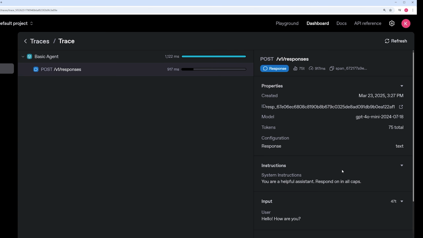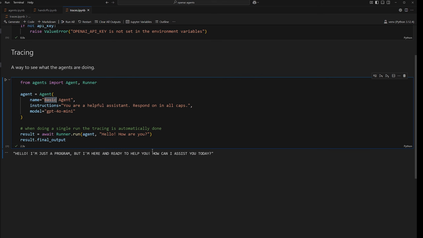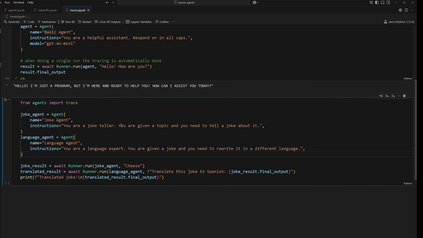And this is obviously going to be very useful so that you can debug and just know what's going on in your application. But this is going to be way more useful when you're doing multiple things. So let me show you. Okay, so if we go back to this example here where we have two agents, the joke agent and the language agent. So we take the output from the joke agent after invoking it and feed it as the input into the language agent, and then we get a final output from the language agent, right?